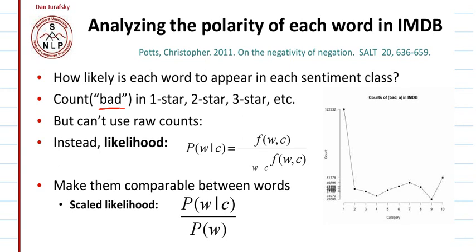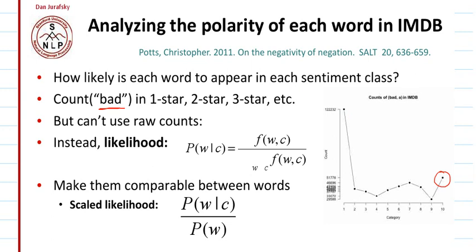We see that the count of the word bad in rating 1 is very high, which is obvious. But we again see that the count of bad is also high in the 10th rating.